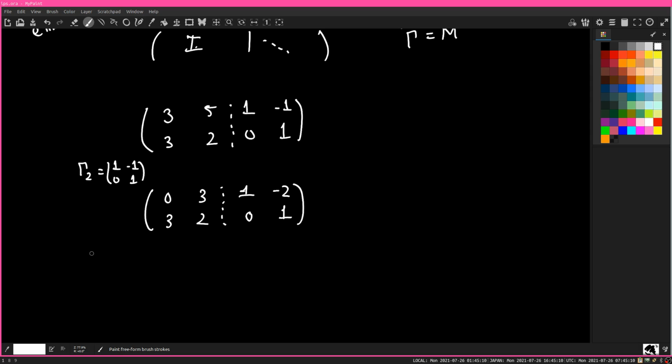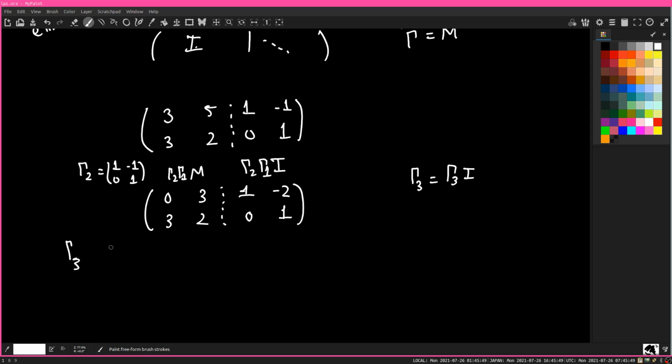Well, what we do is we imagine what happens to the identity matrix. So again, gamma 3 is equal to gamma 3 times the identity matrix. So whatever gamma 3 does to the identity matrix, that's what gamma 3 is. So we're going to take the second row and multiply it by 3 over 2. So that is gamma 3. So just to recap, this is gamma 2, gamma 1 times M, and this is just gamma 2, gamma 1 times the identity matrix, or just gamma 2, gamma 1.